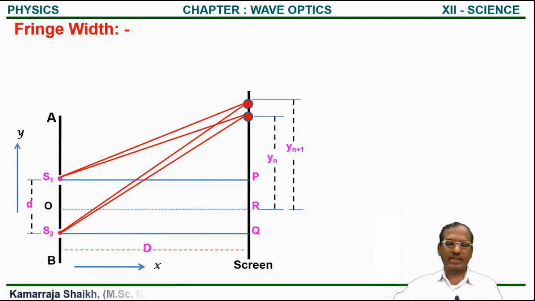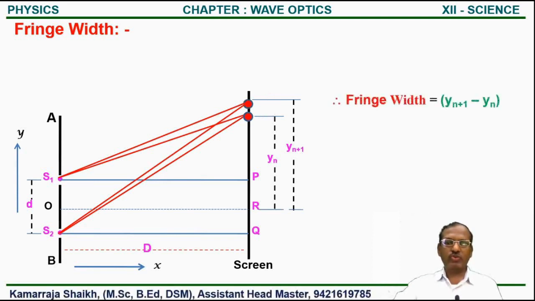And if we take the difference between those two distances, yn plus 1 minus yn, it will give the distance between two successive fringes of the same nature, and that distance we call the fringe width.